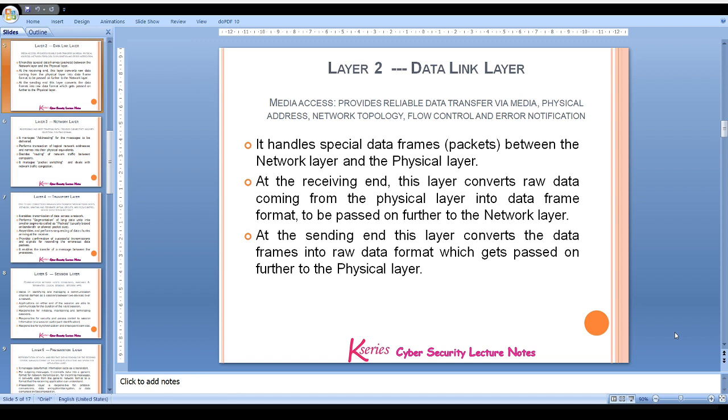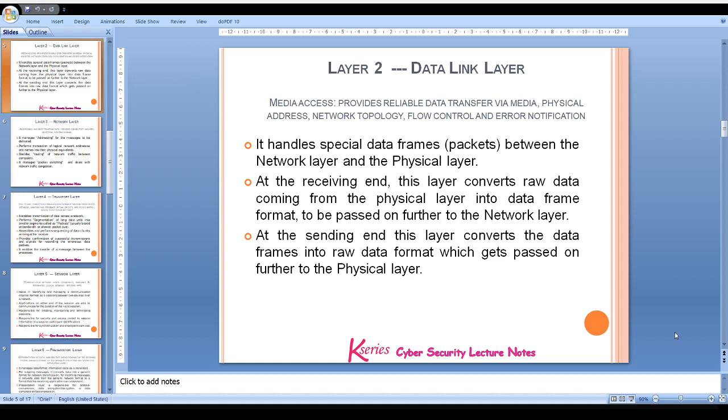Behind it is the physical layer, and above it is the network layer. At the receiving end, this layer converts the raw data coming from the physical layer into data frame format to be passed on to the network layer. At the sending end, it converts the data frames into raw data format, which gets passed on to the physical layer.